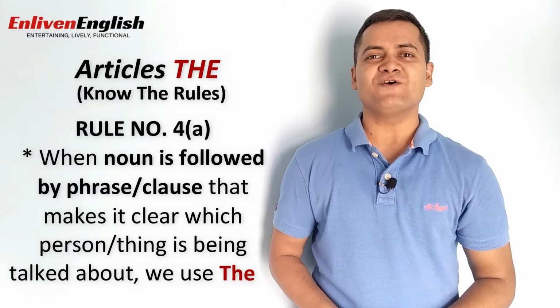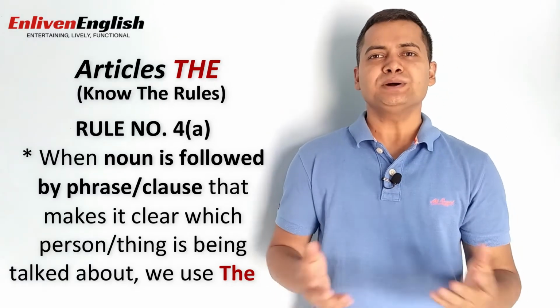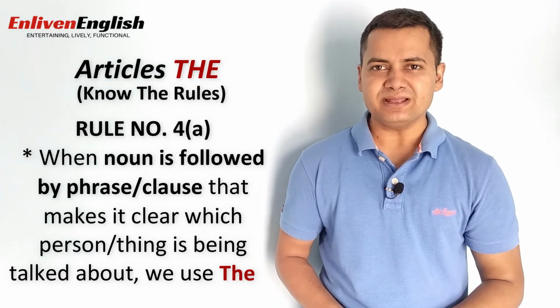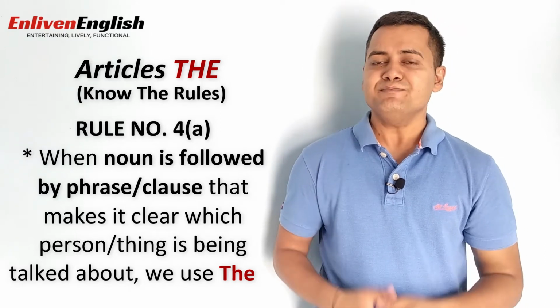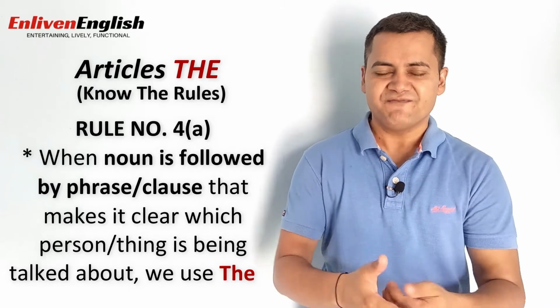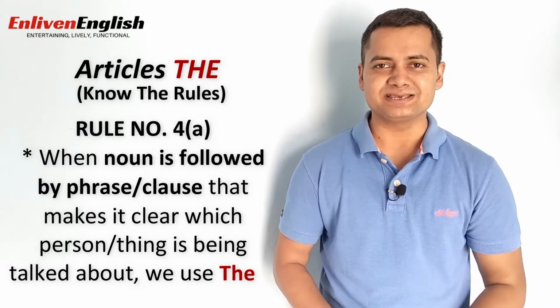Sometimes a noun is followed by a phrase or a clause that makes it clear which person or thing is being talked about. Such a phrase or clause describing the noun restricts or clarifies its identity and makes it specific. Therefore, definite article the is used before it. Let's understand this rule with the help of some sentences.